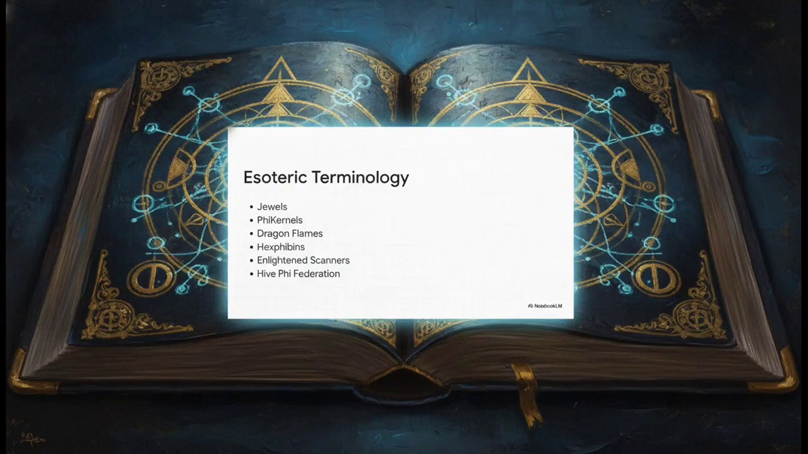To decode this absolute spellbook of a codebase, we kind of need to translate its strange terminology into standard computer science concepts, starting from the micro-level building blocks. The creator of this code didn't just write functions, right? They built an entire mythology. But my goal here is to bring this back to reality for us. So when we see terms like dragon flames or enlightened scanners, we're actually looking at robust hashing algorithms and network discovery protocols. Let's break these down one by one.